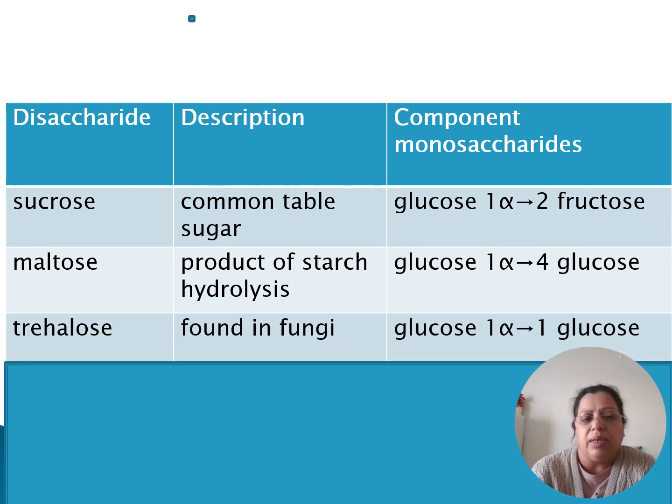The third important disaccharide is trehalose, which is found in fungi, and the linkage over here is between two molecules of glucose, both at the first position of the glucose.